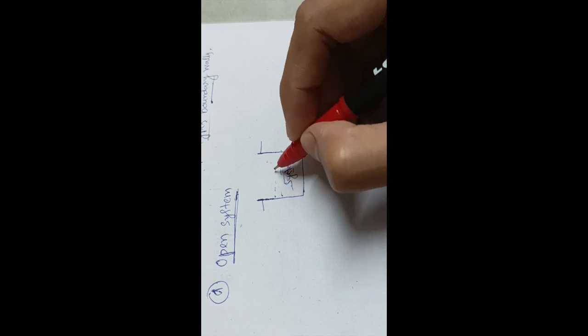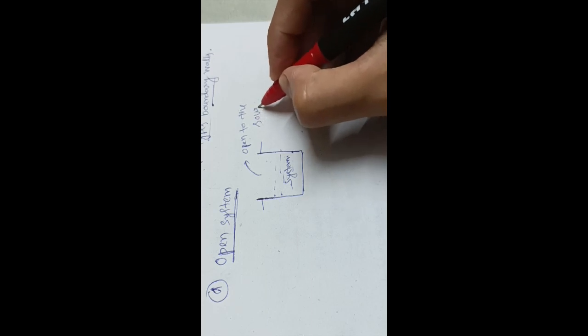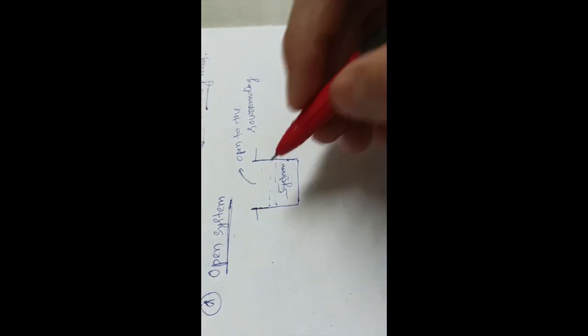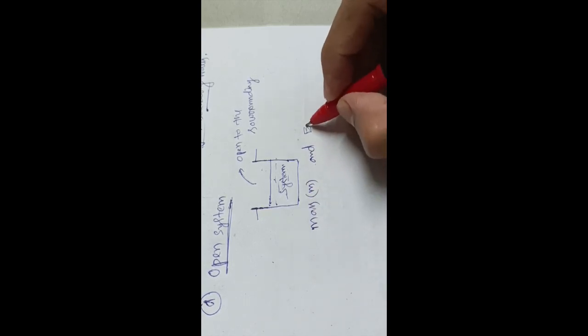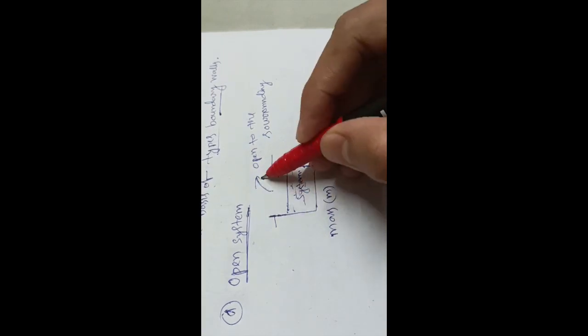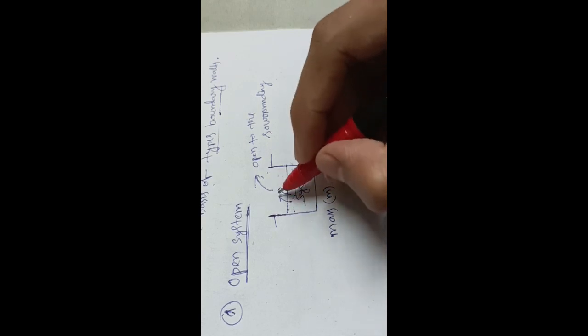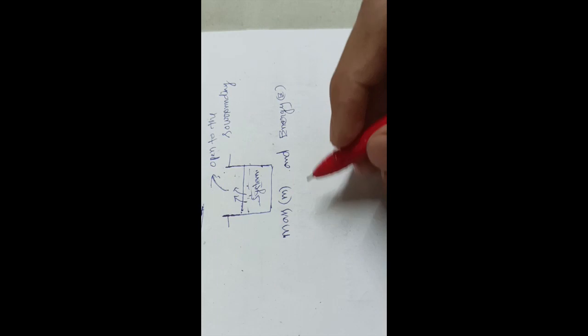That means it is open to the surrounding. Then the mass and energy of the system can both be exchanged with the surrounding. So it is called an open system.